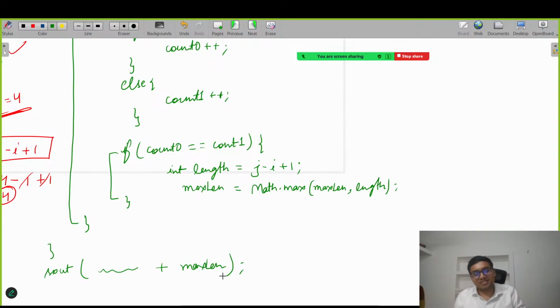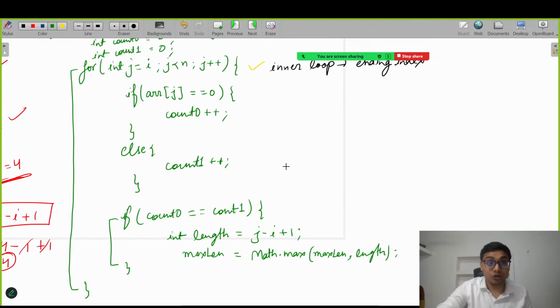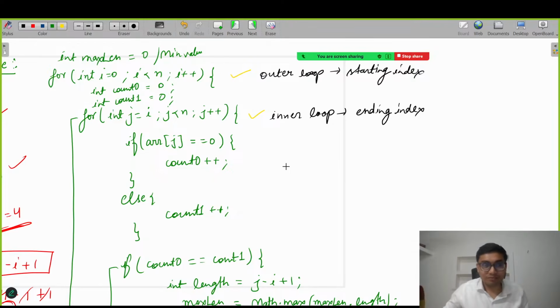This is pretty simple because this is the brute force approach. Can anyone tell what will be the time complexity for this? Any guesses? I'm looking at your chat. Just let me know in the chat section. See, here we are using a nested loop. I think you can guess. Any guesses, guys?